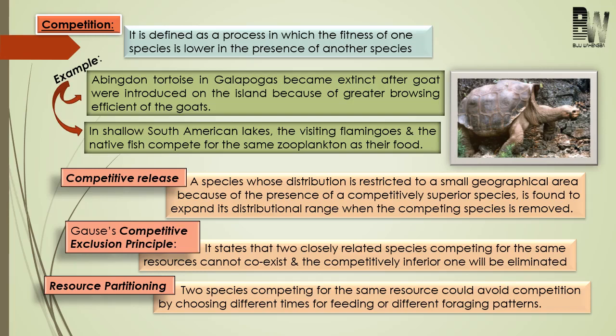According to the competitive exclusion principle, and this principle was proposed by Gause, okay. Next come to the last point, that is resource partitioning. Here two or more competing species for the same resource in a particular area could avoid competition, but the question is how?